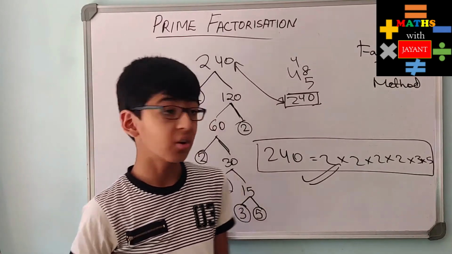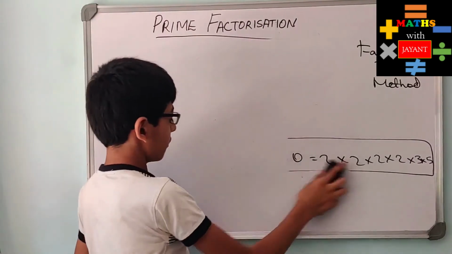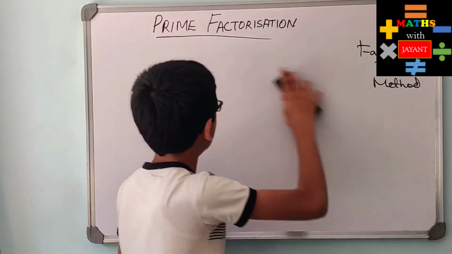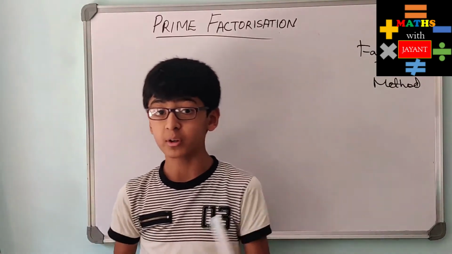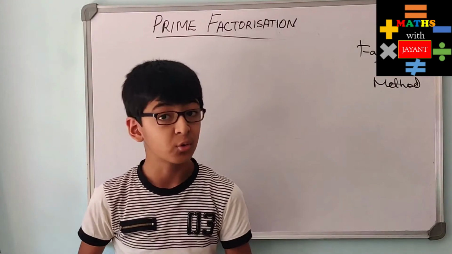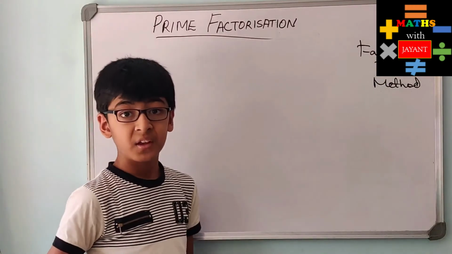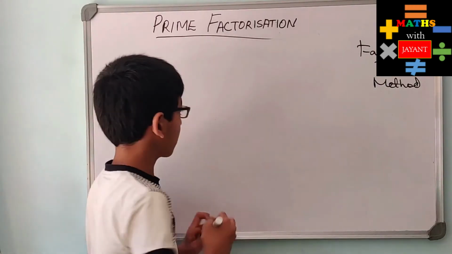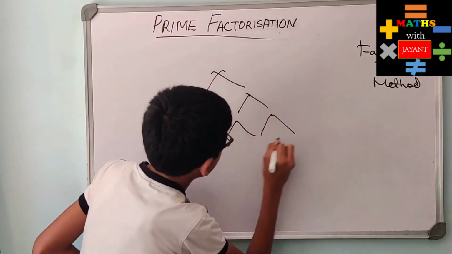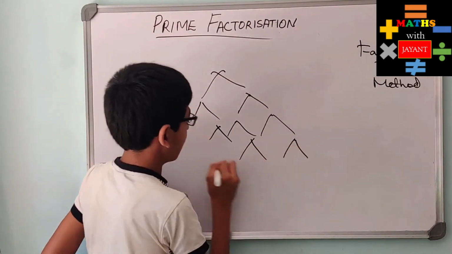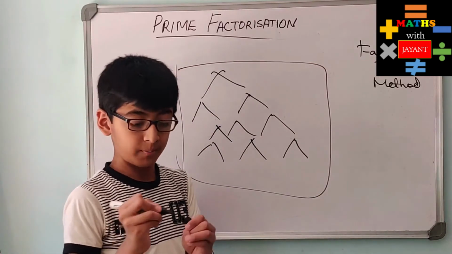But we cannot always apply this method because there are a few issues in it. One is that sometimes the numbers are repeating, like over here we had four 2s, 2 into 2 into 2 into 2. So first, it can become really confusing, and you might miss a number. Second, it occupies lots of space. Like if this is a number, then this, then this, then this. And even these numbers sometimes have to be factorized further. So this method occupies lots of space.